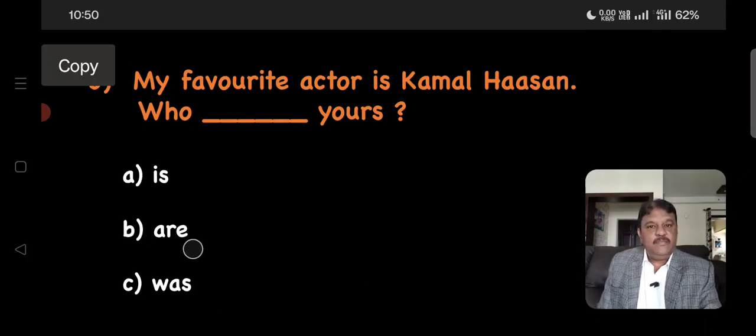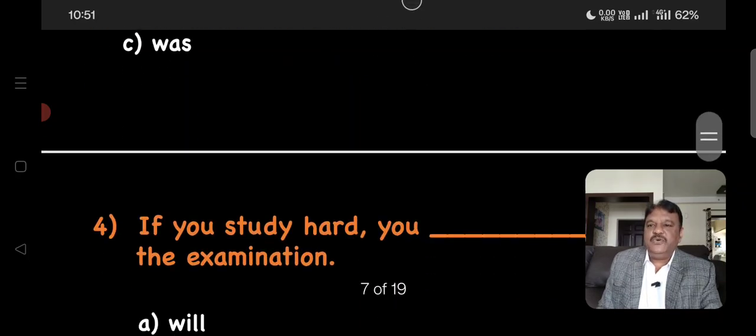Or also cannot be, this verb, or, again cannot be used because it talks about plural. This auxiliary verb is used for plural nouns. So here only one favorite actor is talked about. So we cannot use a plural auxiliary verb. So the right answer is is. Who is yours? Question number 4.